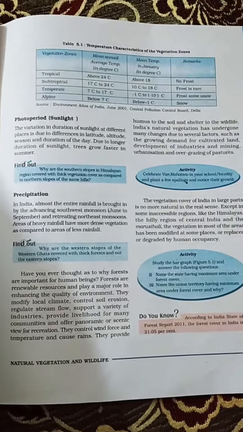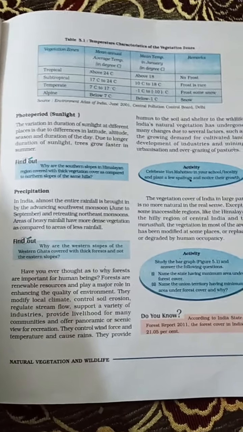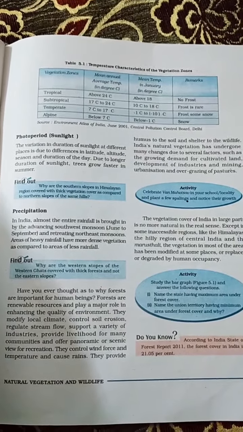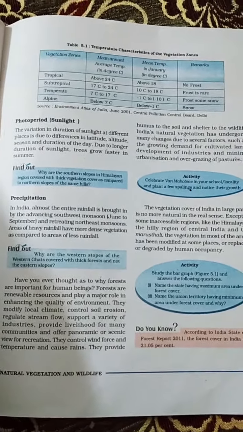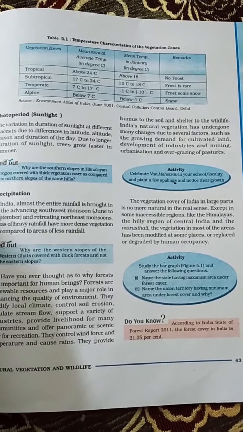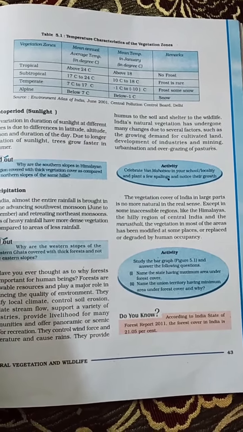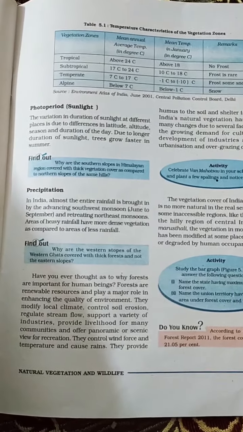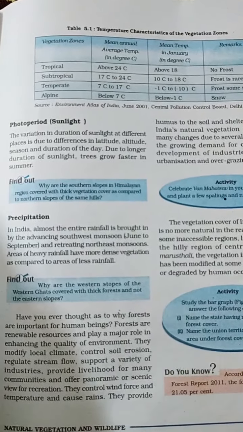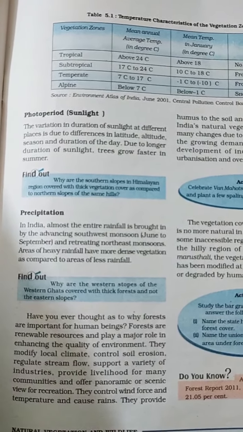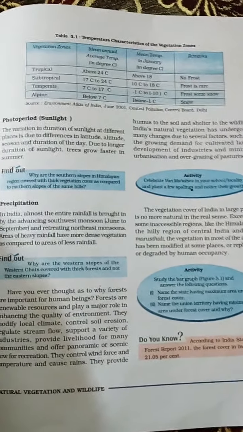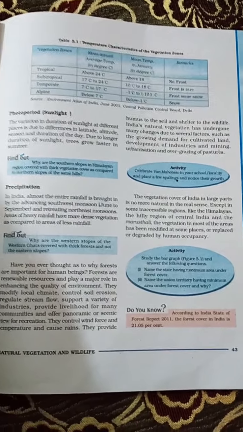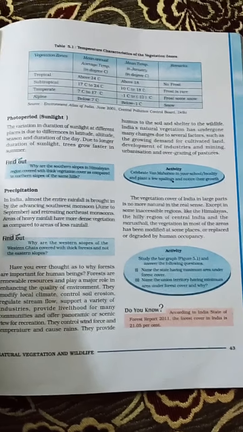For tropical, the temperature range is above 24 degrees Celsius. For subtropical, 17 to 24 degrees Celsius. For temperate, 7 to 17 degrees Celsius. For alpine, below 7 degrees Celsius. Then photoperiod is the effect of sunlight on the growth and development of plant life. The duration of sunlight differs due to latitude, altitude, seasons and duration of day, so trees grow faster in summer due to longer sunlight.